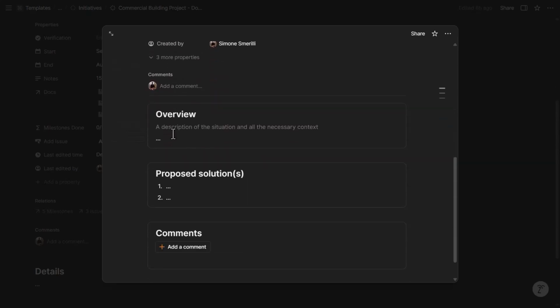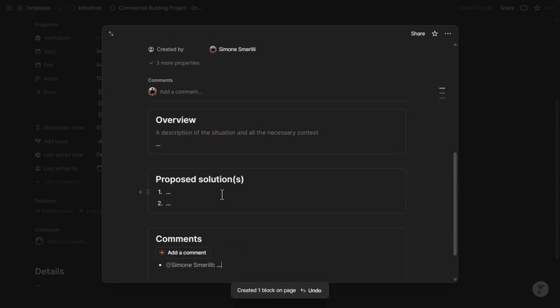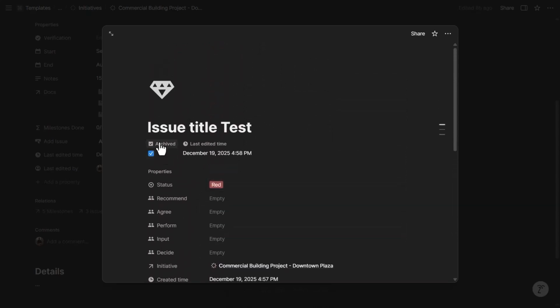Then the issue inside of it has an overview, proposed solutions, and comments from people in here. So you can collaborate together on finding the solution here directly on the issue page. If you archive an issue, then the status turns into resolved, and vice versa. If you set it as resolved, then the archived checkbox is checked automatically.